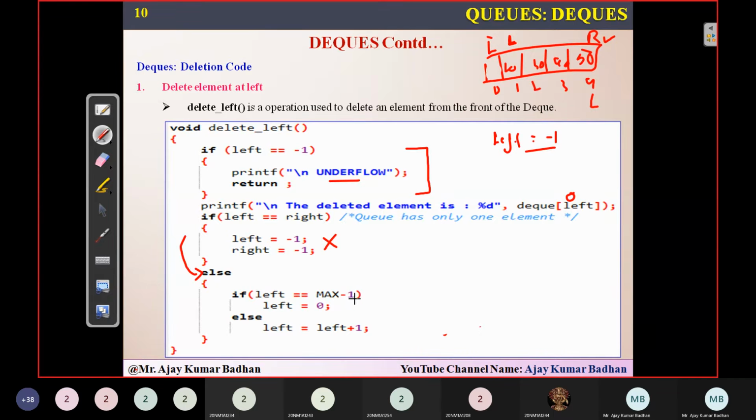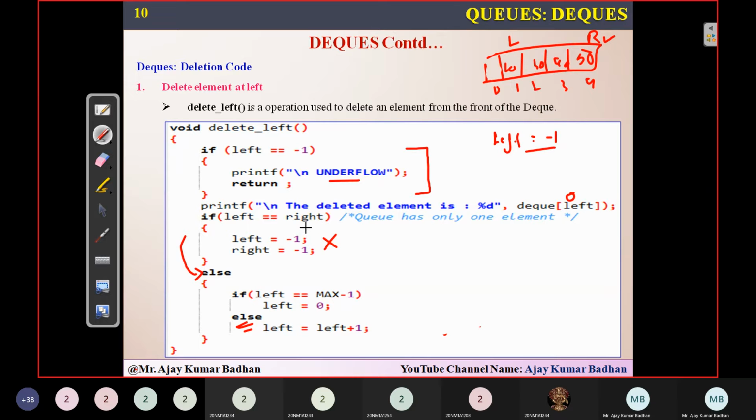If left is equal to max minus 1, no, this condition also fails. Left is not pointing to this particular location. Where is left right now? Left is pointing to index number 0 and the element is deleted. Is left equal to max minus 1, pointing to the last element? No, it is not. So what does it ask you to do? Left equals left plus 1. So you simply increment left, and it will come to this particular location.